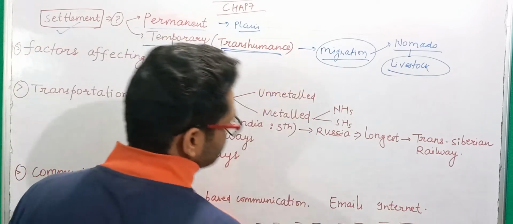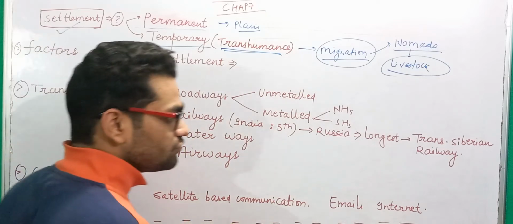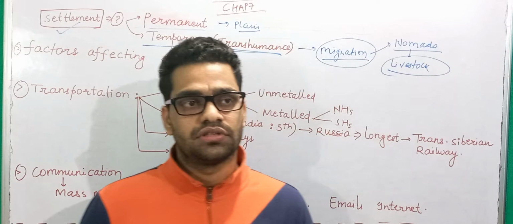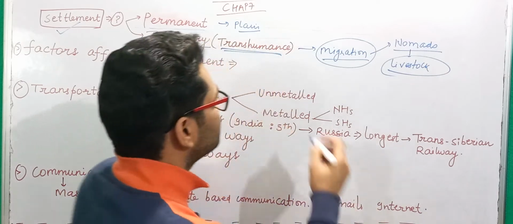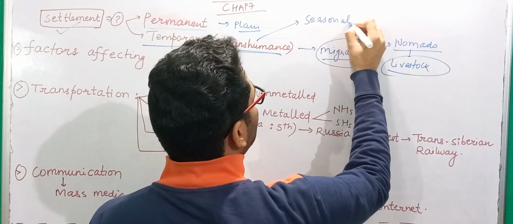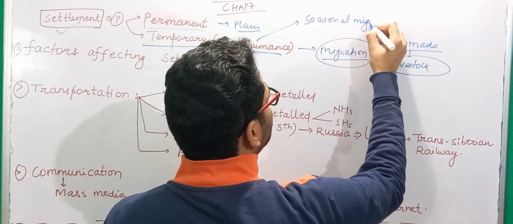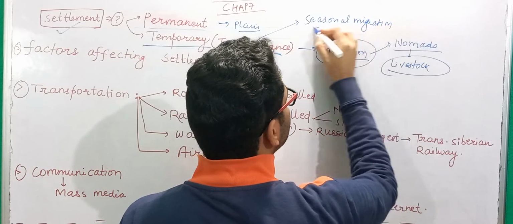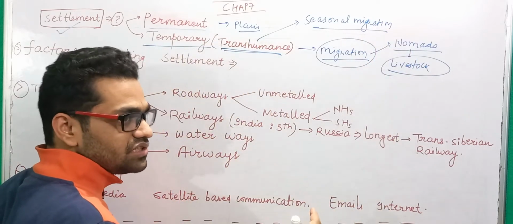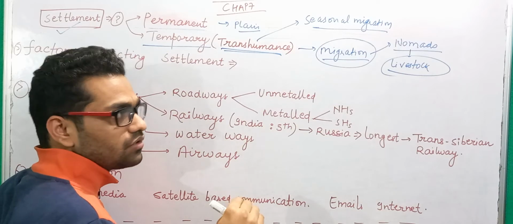One important characteristic of temporary settlement that you have to study is transhumance. What is transhumance? Transhumance is a type of seasonal migration in which, in a particular season, people reside in a particular place, and as this season ends they move back to their original place.